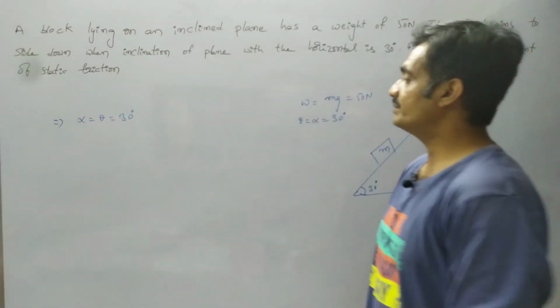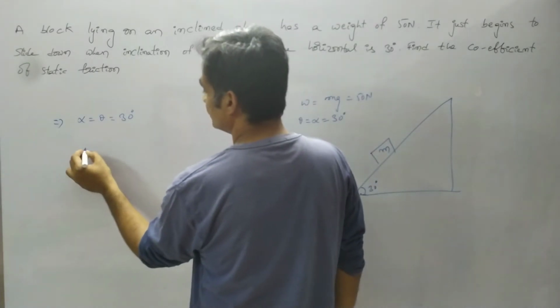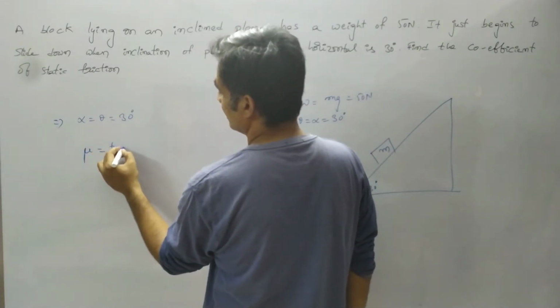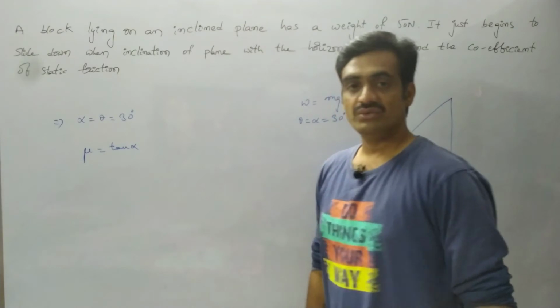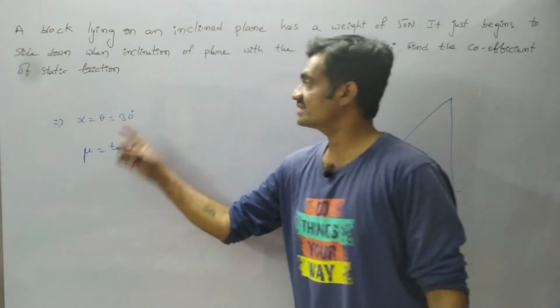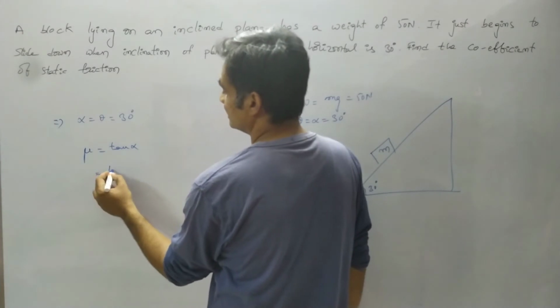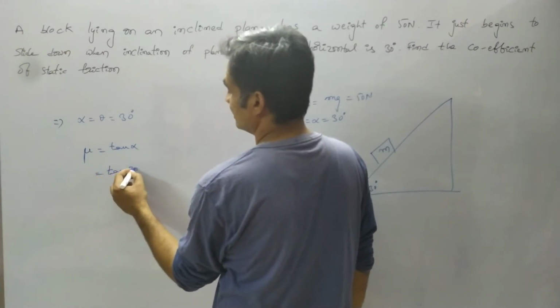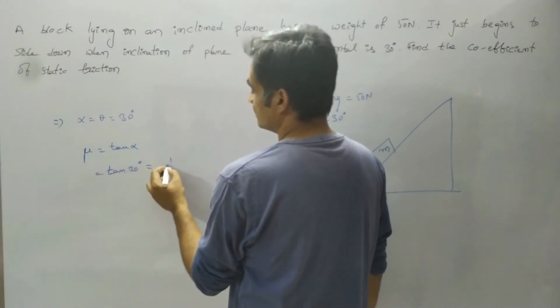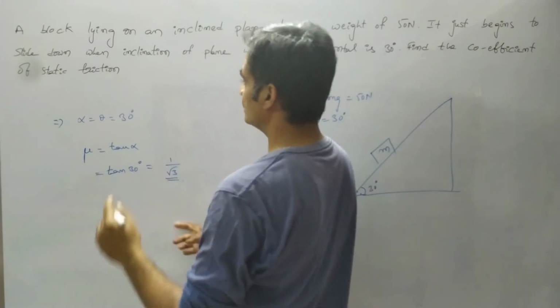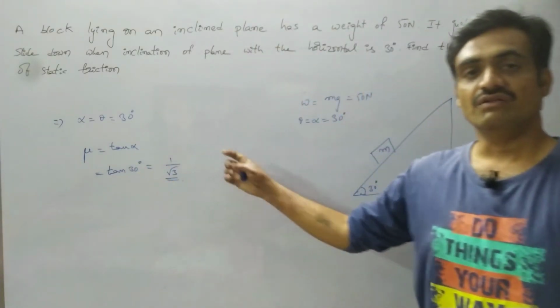According to the angle of repose, we know that mu equals tan alpha, where mu represents the coefficient of static friction. So we can represent it as tan 30, where we know that tan 30 equals 1 by root 3. So the coefficient of static friction is 1 by root 3.